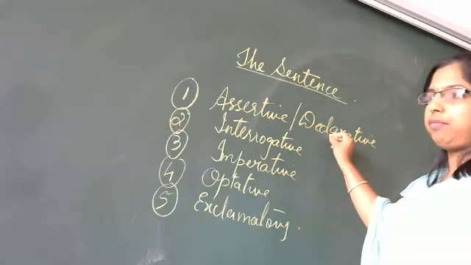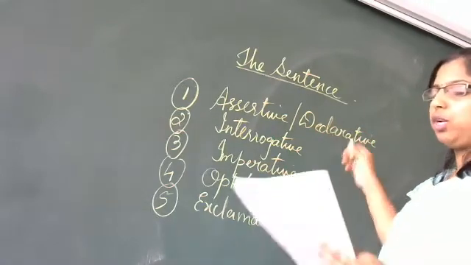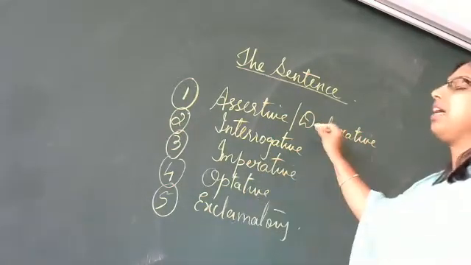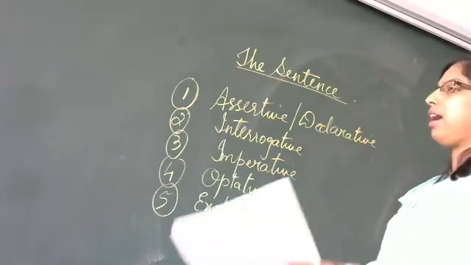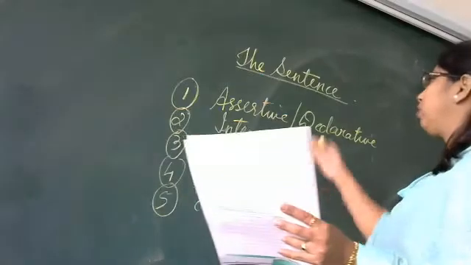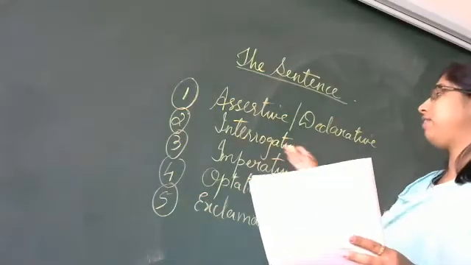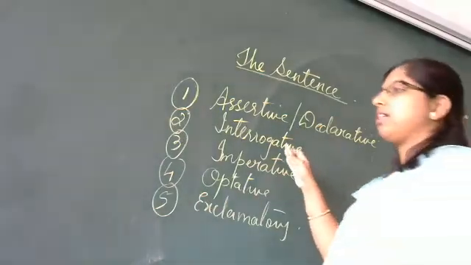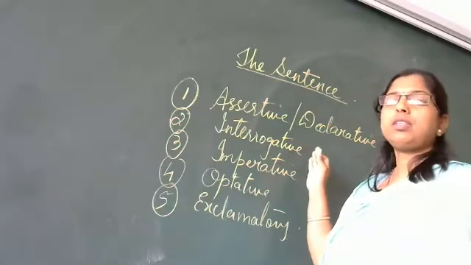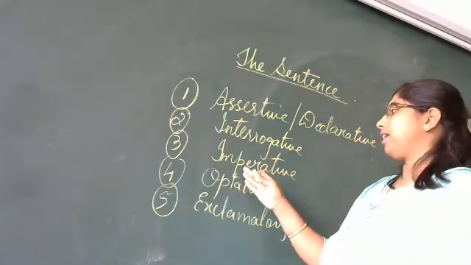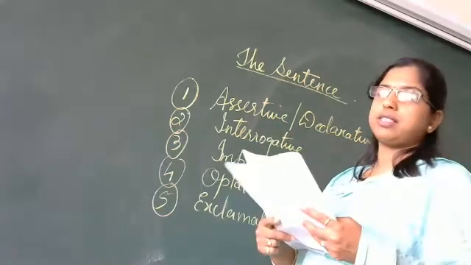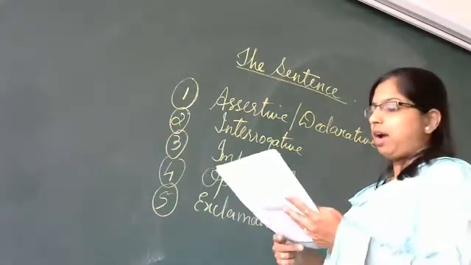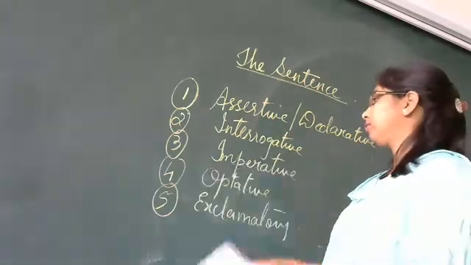Assertive or declarative, which again is divided into 2, that is affirmative and negative. Affirmative is positive, and when we use no, not, it goes to negative. We have interrogative, wherein sentences end with a question mark. Imperative expresses a request, an advice or an order.